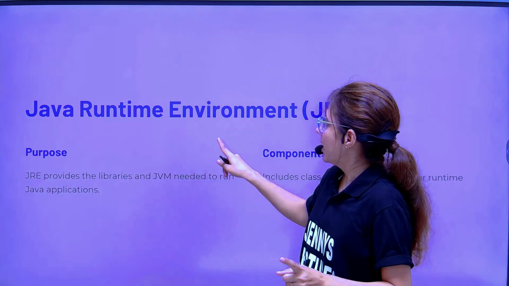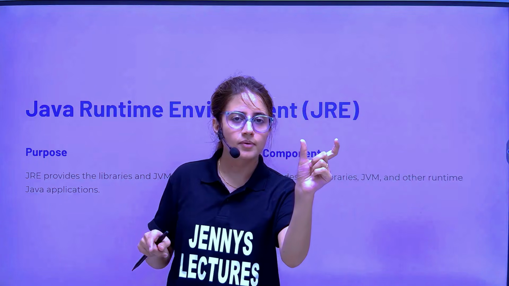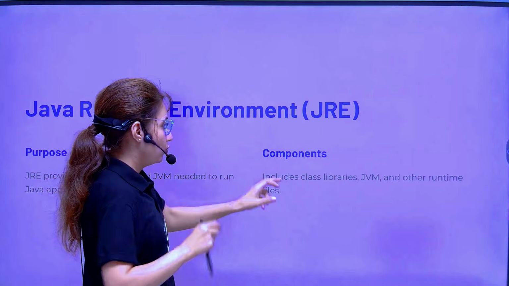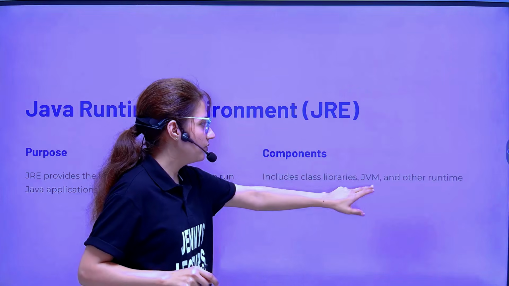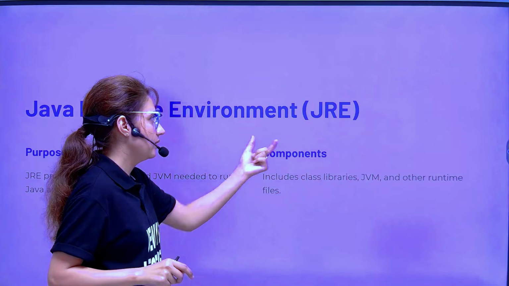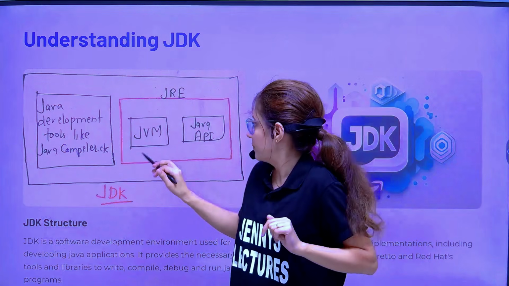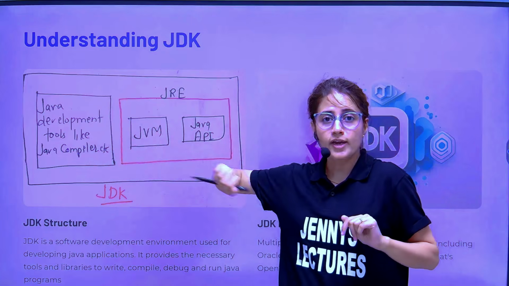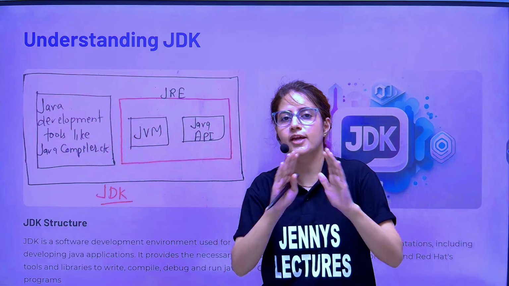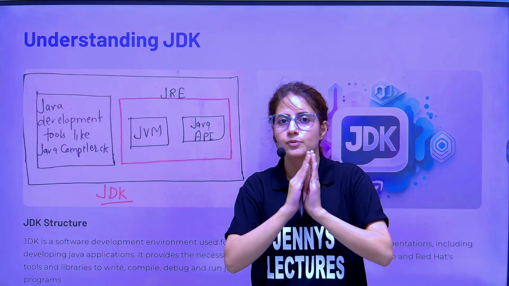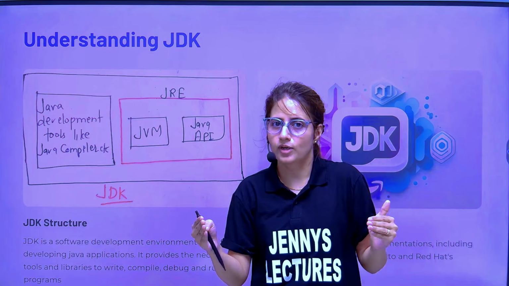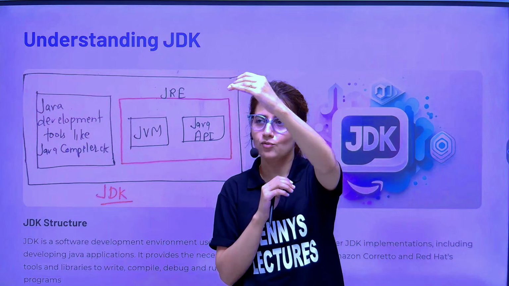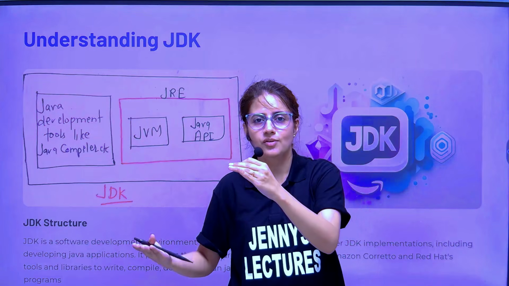So a JRE contains, I have told you, JVM plus the API, these two things. So libraries, class libraries, JVM, some other runtime tools also that a JRE contains. This is JRE. It is not having development tools. So if you have only JRE, you cannot write code, you cannot develop your Java application or Java program. You can just run this. You have the bytecode, just download the JRE, because in there is JVM and you can run this.